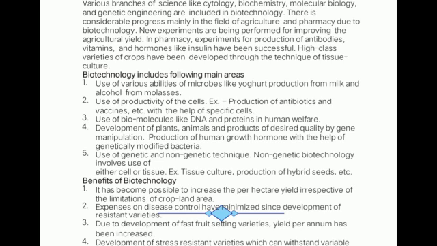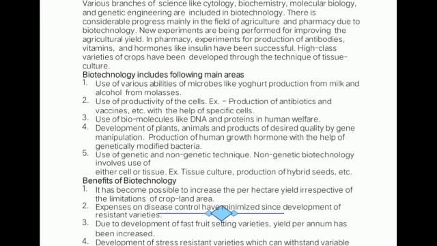And use of productivity of the cell like production of antibiotics and vaccines with the help of specific cells. Then next is use of molecules like DNA and protein in human welfare. Then development of plants, animals and products of desired quality by gene manipulation, and production of human growth hormone with the help of genetically modified bacteria.